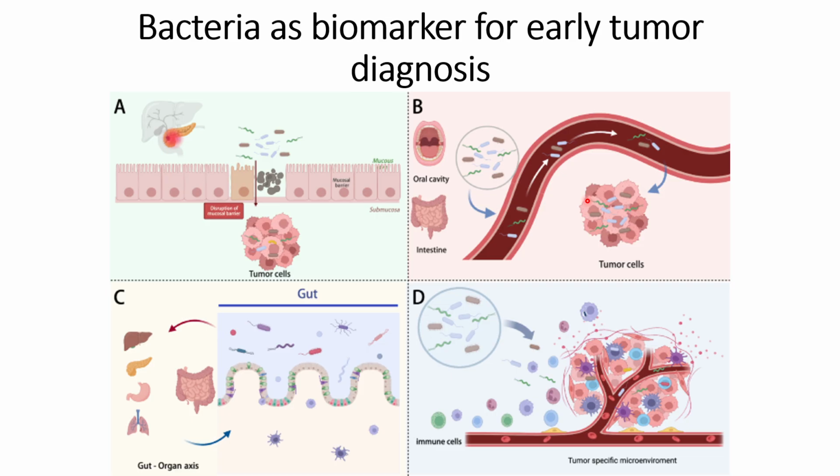the tumor cells. For example, F. nucleatum, which we have discussed in one of our previous videos, has the receptor Fap2, which has a high specificity towards Gal-GalNAc carbohydrate structures, and these Gal-GalNAc structures are overexpressed in colorectal cancers.